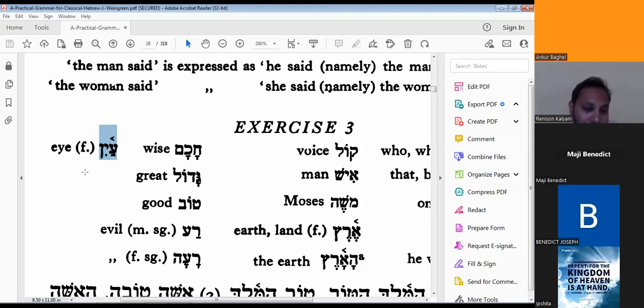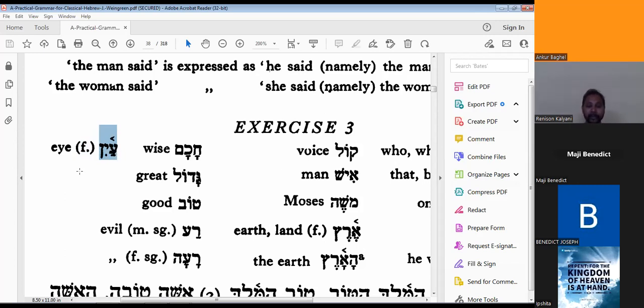Now we'll go for exercise number 3. All the vocabulary we will see one by one. So what about this first vocabulary, I? How will you pronounce this? This is actually the feminine form of I, but here there is no A, so that's why it is already written here as I. This is a feminine word.